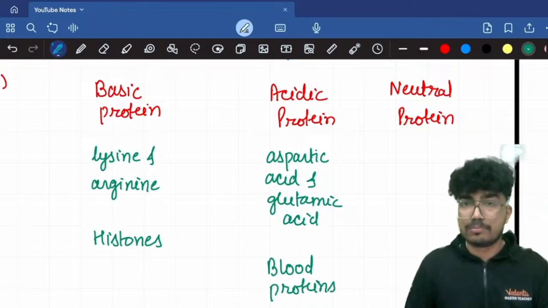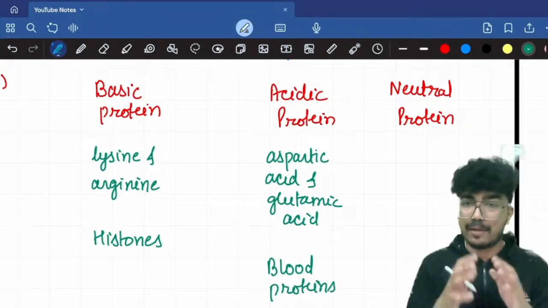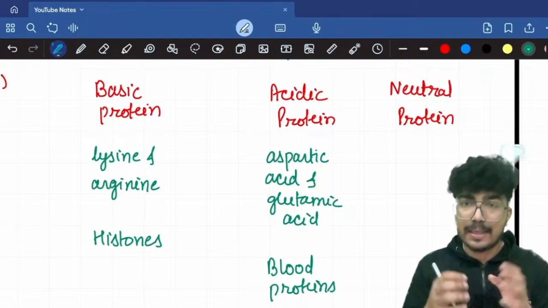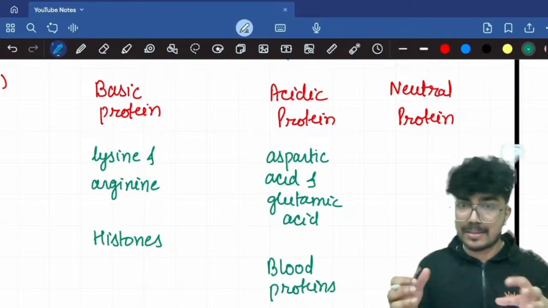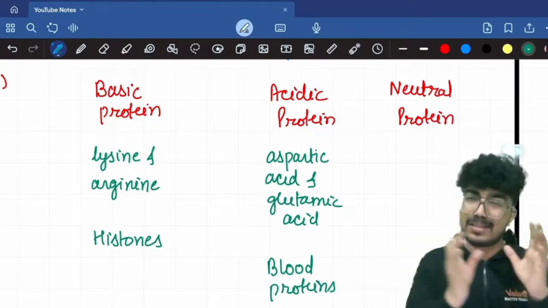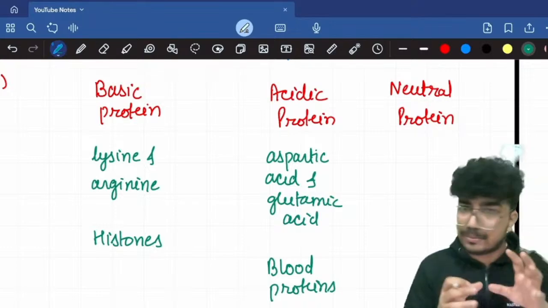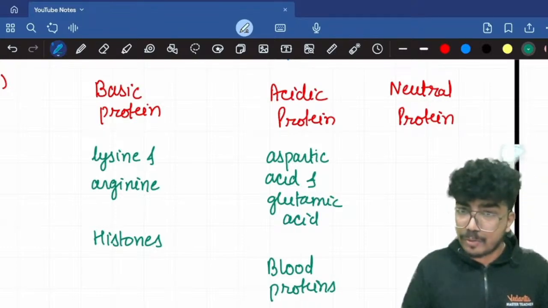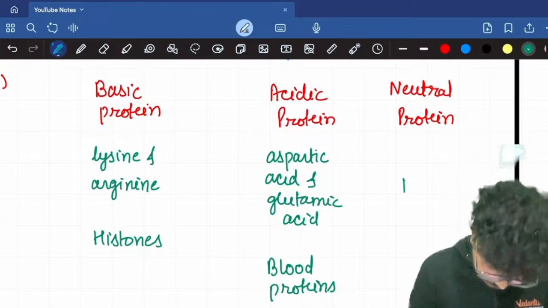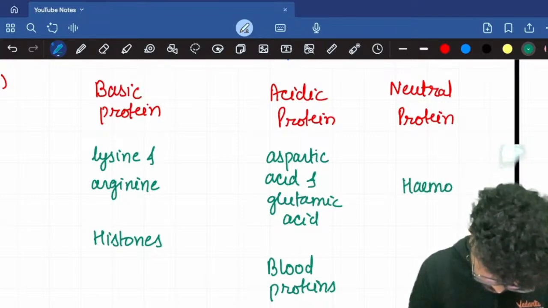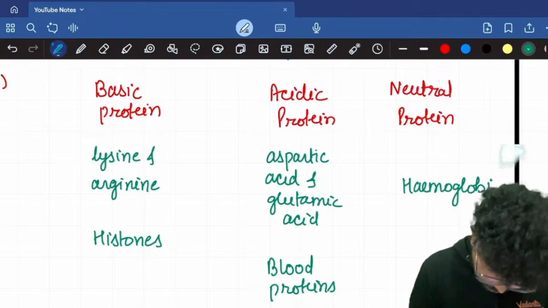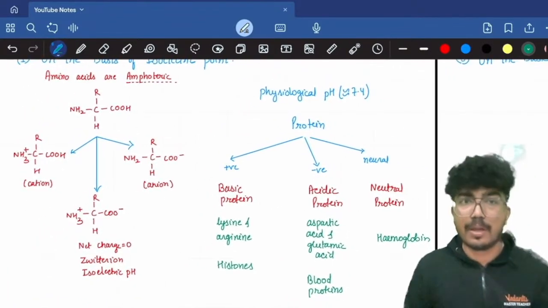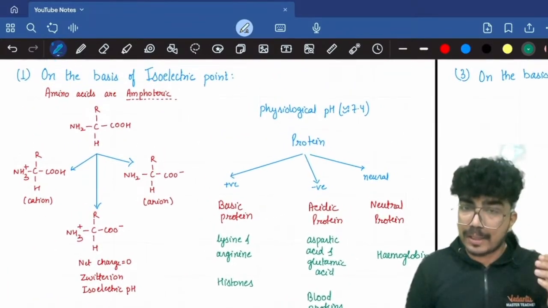Then neutral proteins. Overall, the net charge will be zero. Basically, most of the amino acids will have their isoelectric point somewhere around 7.4, right? I will just write the example for the neutral proteins, such as hemoglobin. Okay, so this is the first classification of the proteins, that is on the basis of their isoelectric point.